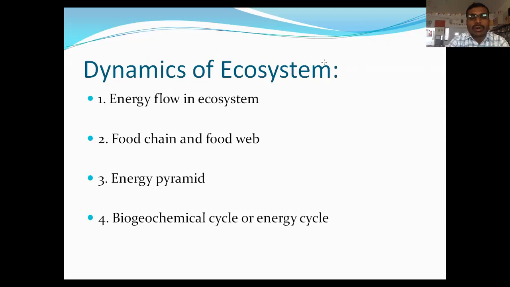The sun's or solar energy is trapped by green plants by the process of photosynthesis, and this is stored in the food. And this food is available to herbivorous organisms and then to the carnivorous organism. In this way, step by step, the energy is flowed in the ecosystem, and this is the energy flow in ecosystem. Now second, food chain and food web.